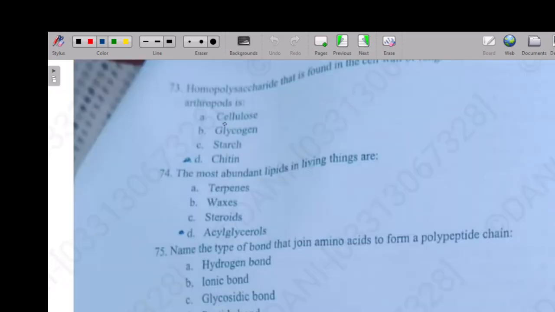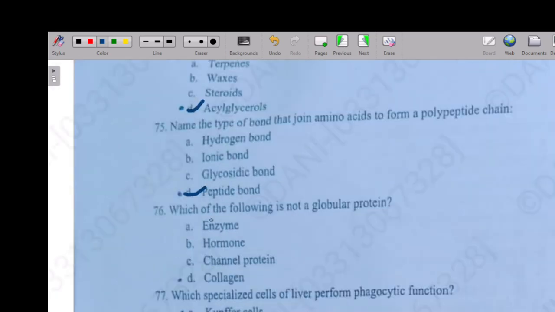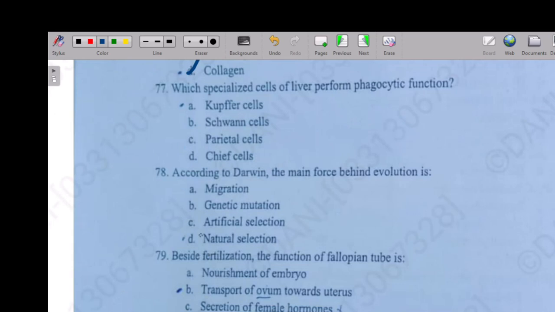So the next question is, the homopolysaccharide that is found in the cell walls of arthropods. So the right option is option C, chitin. So the next question is, which are the most abundant lipids in living systems? So the right option is acylglycerol. Name the type of bond that joins amino acids to form polypeptide chains. So the right option is peptide bond. So the next question is, which of the following is not a globular protein? Option D, collagen protein. So the next question is, according to Darwin, the main force behind evolution is.